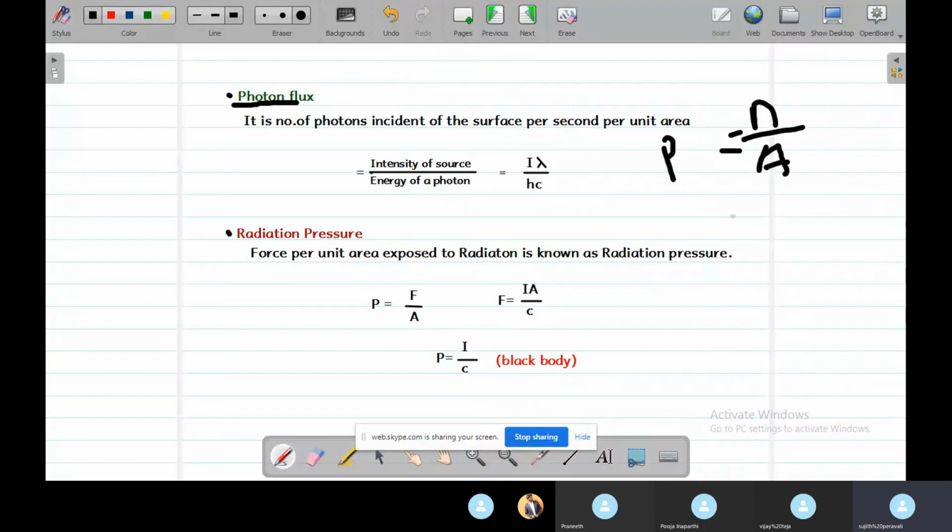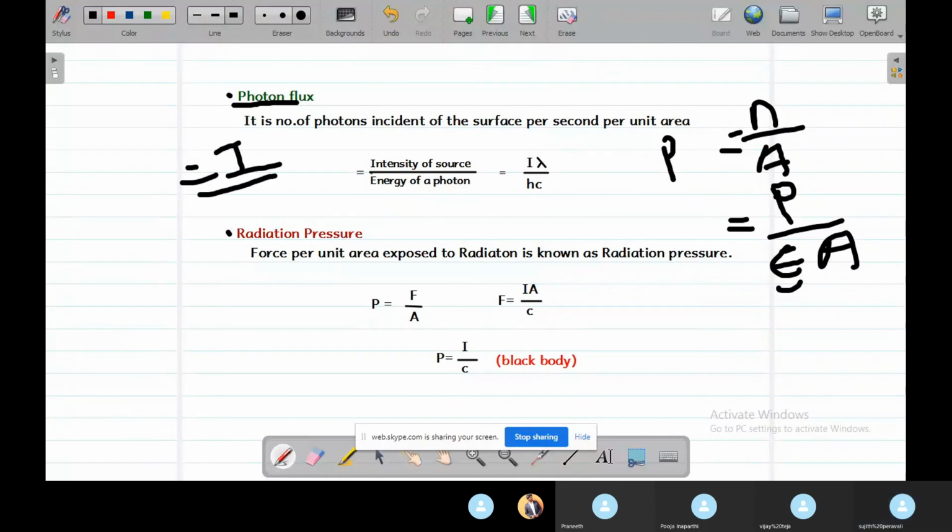We know that n equals P by E, the power of the source by the energy of the light photon, and we can write P by A is equal to the intensity of the source, which we denote by I. So photon flux will be the intensity of the source by the energy of the photon, and we can write the energy of the photon as h times the speed of light by wavelength, which gives I lambda by hc.